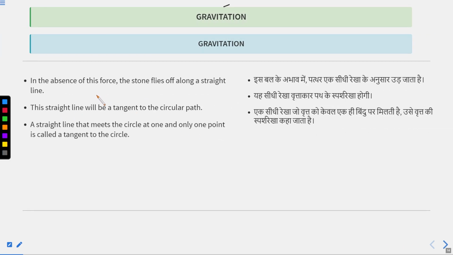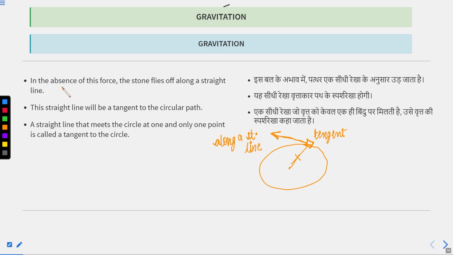In the absence of this force, let's assume you have released the thread. So you have stopped giving the centripetal force. And when you stop giving the centripetal force, what will happen? This object will follow the tangential path and go along a straight line. This is the tangent of the circle where you just released the thread, and this stone will fly off along a straight line.